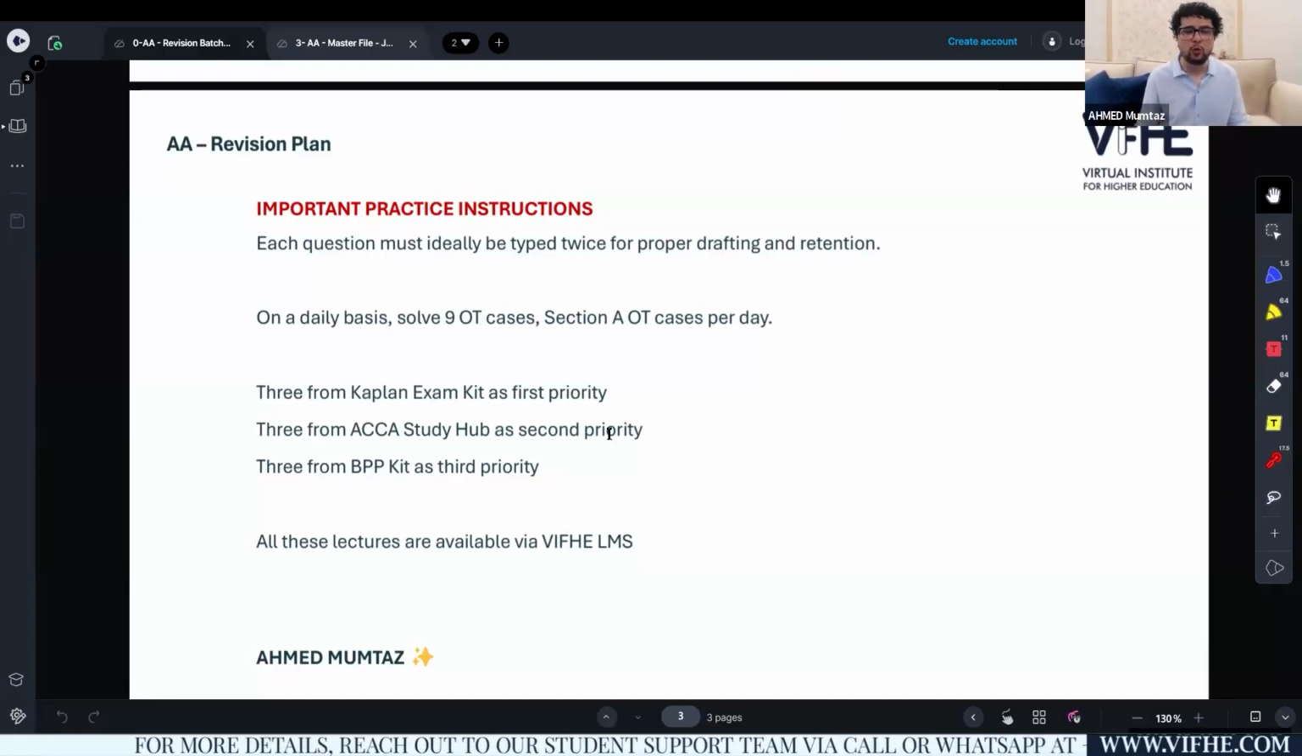Important instruction number 2: you have to start solving OT cases. Please do not assume that if you are damn good in CRQs, you will do wonderfully in the OT cases. No, that's a wrong assumption, and this assumption is the mother of all failures. So don't go for it. Start solving 9 OT cases per day, 3 from Kaplan, and then watch my lecture on the same.